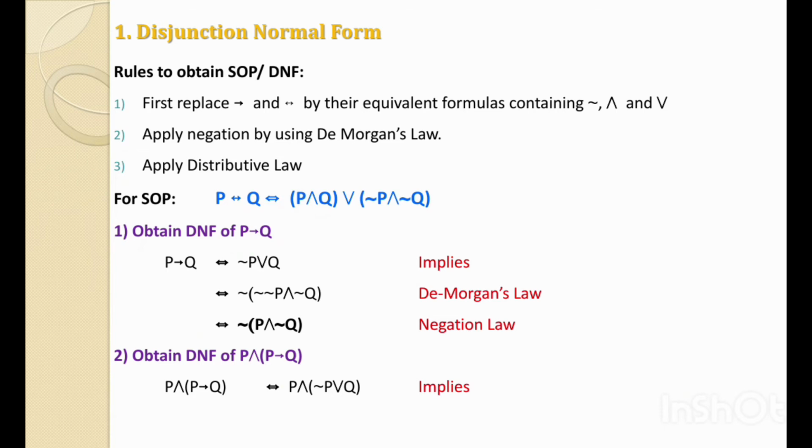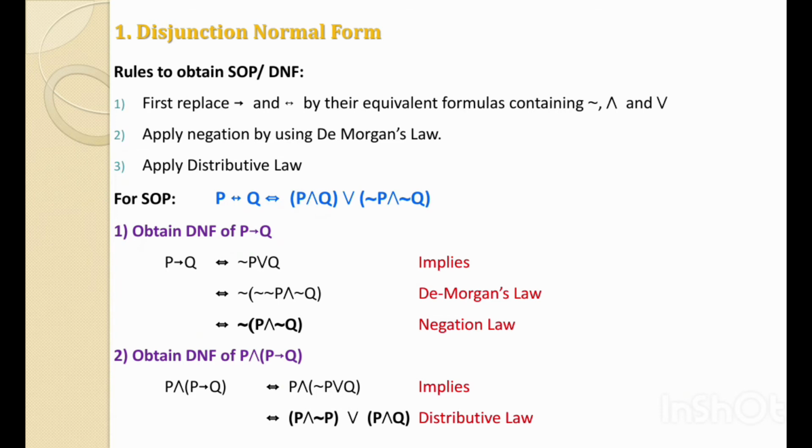When we have this situation, then we can take the help of the distributive law. Here we can distribute the P and over the inside bracket terms not P or Q. That's why it becomes P and the first variable not P, or P and the second variable Q.